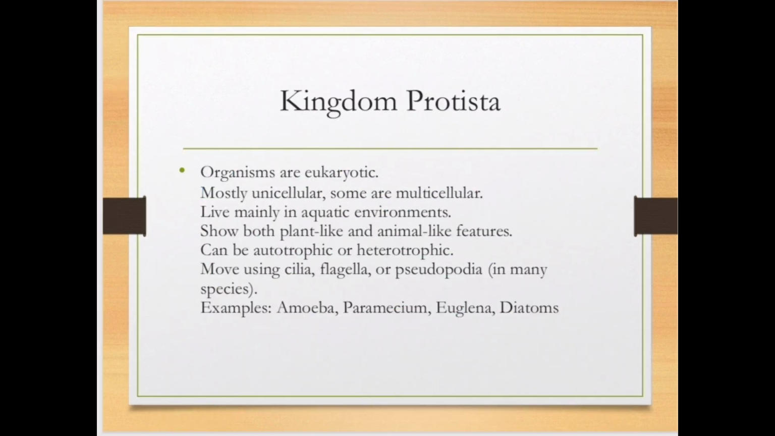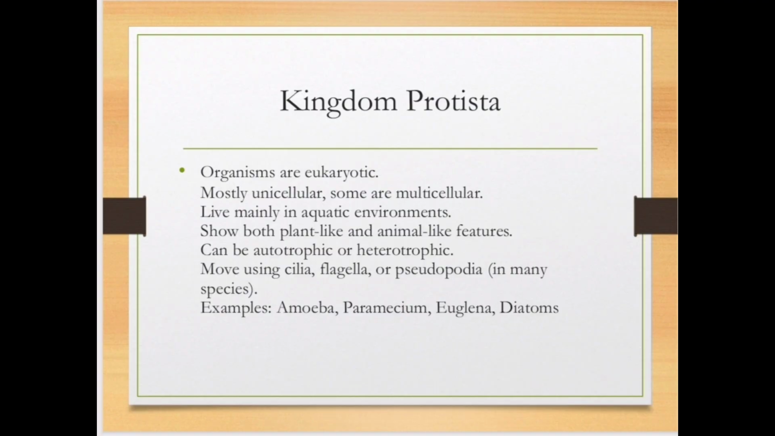The second kingdom is kingdom Protista. The organisms coming under kingdom Protista are eukaryotic. They have a true nucleus, but most of them are unicellular, only having a single cell. Some of them can be multicellular also. They live mainly in aquatic environments. They mainly live in water, and they show both plant-like characteristics as well as animal-like characteristics. They can be autotrophic, preparing their own food. Otherwise, many of them can be heterotrophic also. Many of them will depend on other organisms for food.